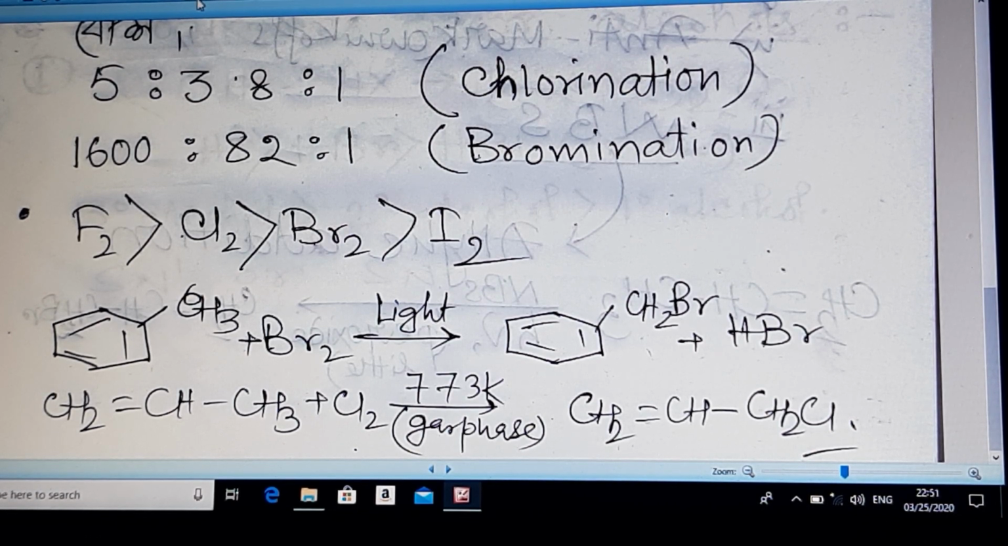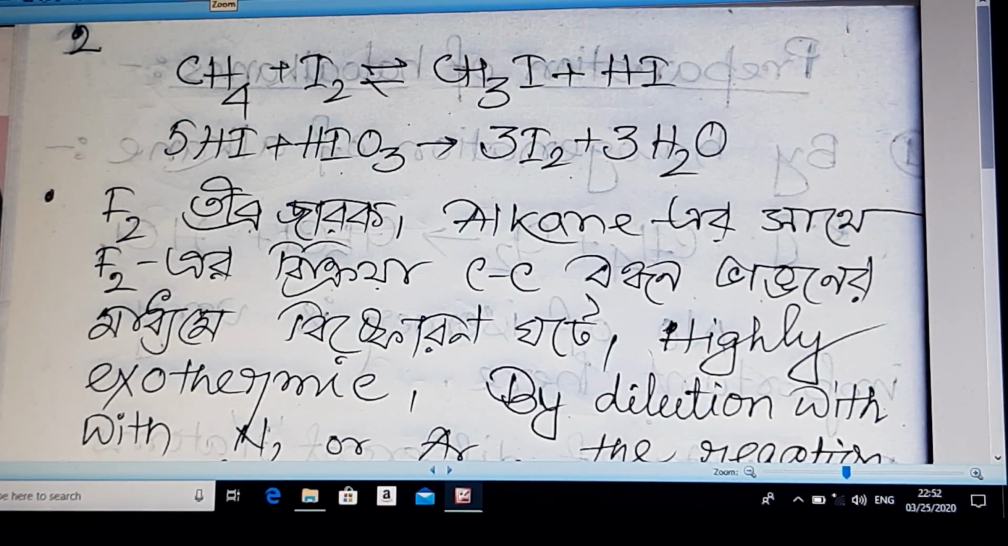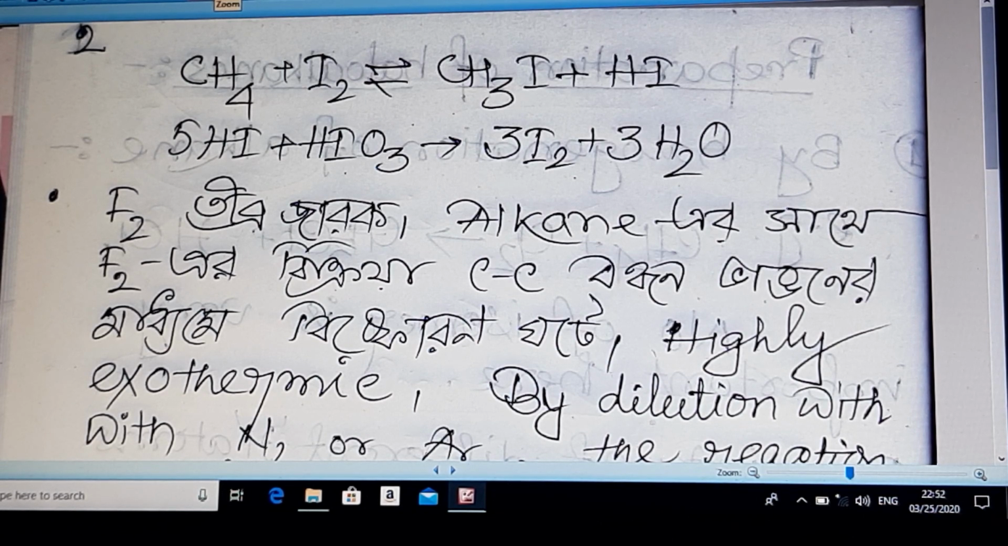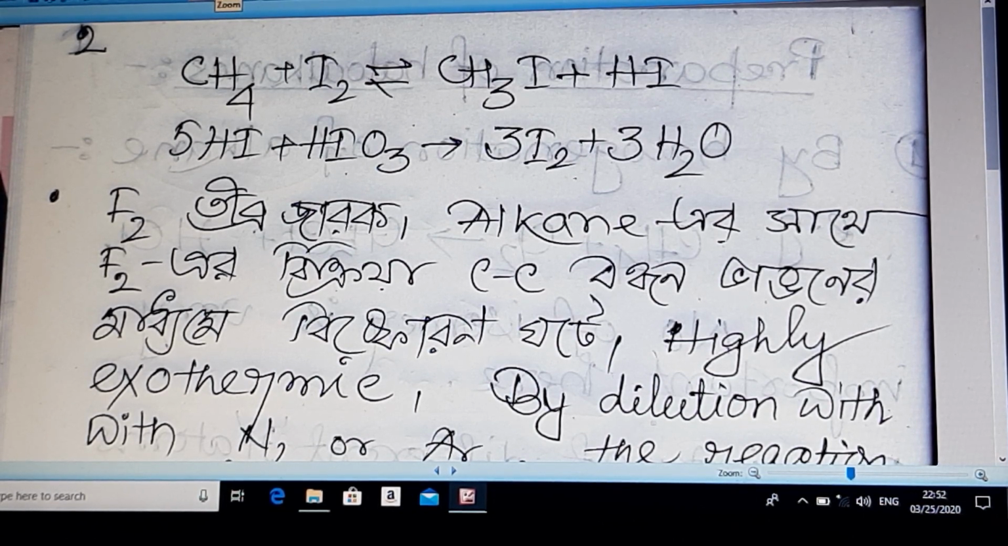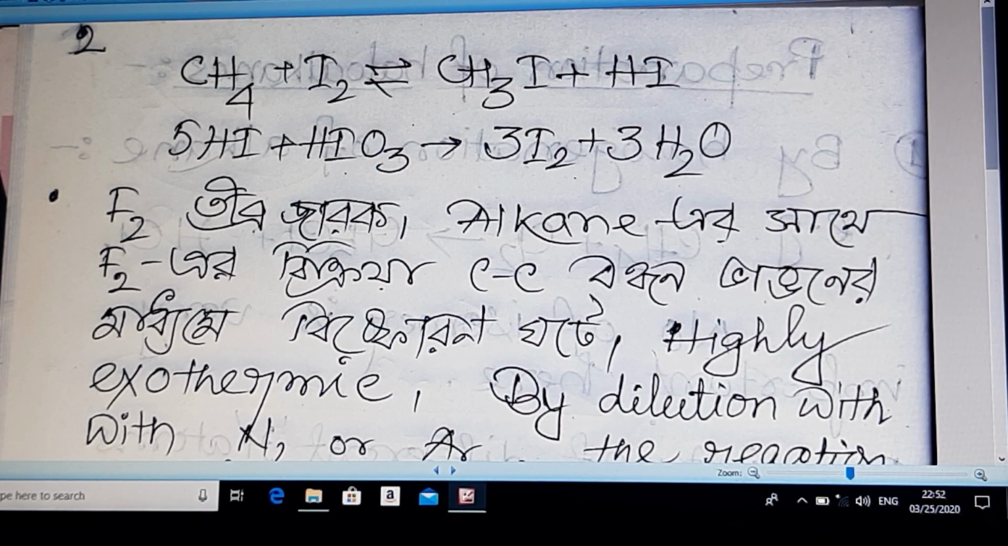Okay, now we are moving to the next page. In case of iodination of methane, some oxidizing agents are used, because HI is a byproduct and it is a reducing agent. It will reduce CH3I, that means methyl iodide, into methane. What will be the function of the oxidizing agent? The oxidizing agent will oxidize HI into I2 so that it cannot reduce the product.